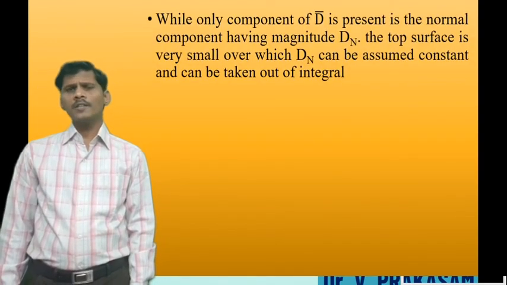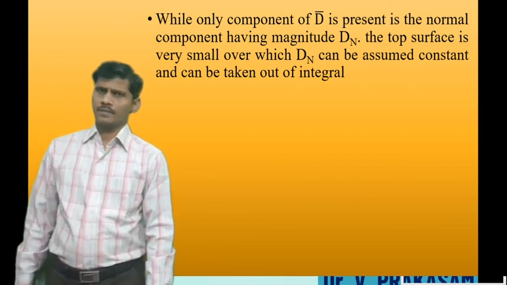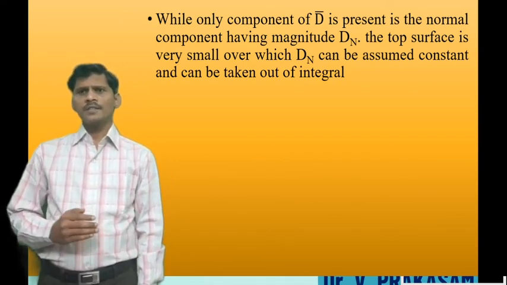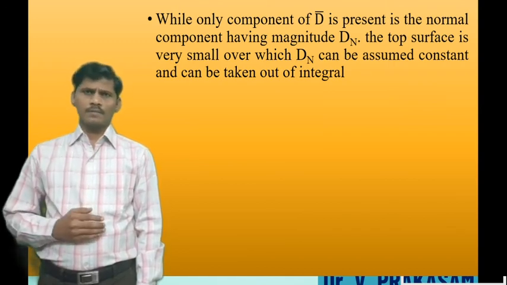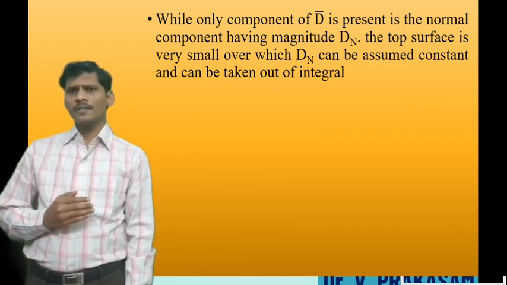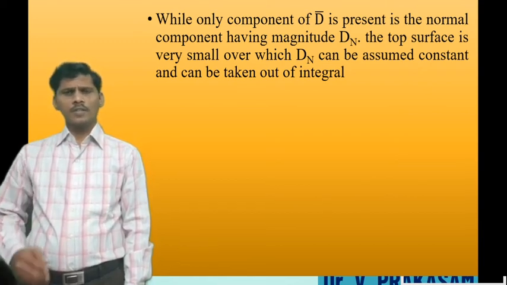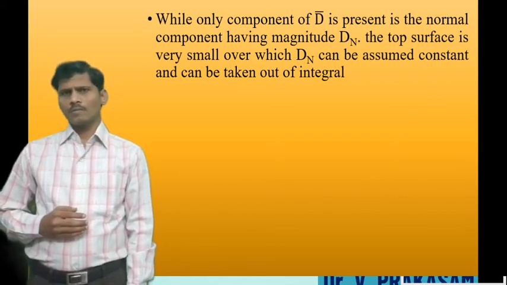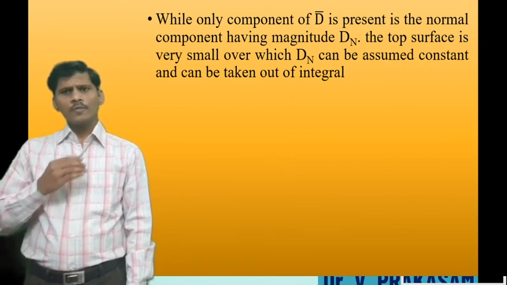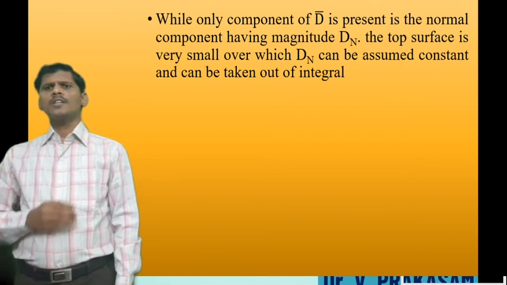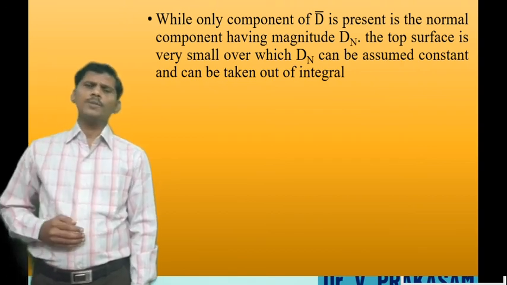And what is the remaining term? The top of the surface. Electric flux density is only present in the normal component. The top surface area is very small, over which the normal component of the electric flux density can be assumed to be constant.